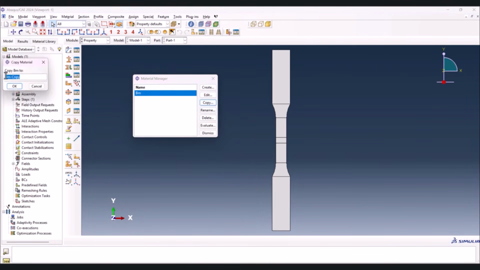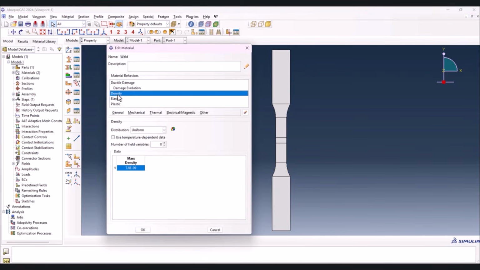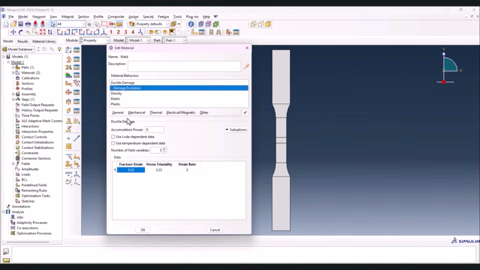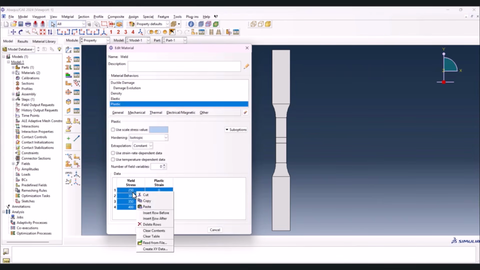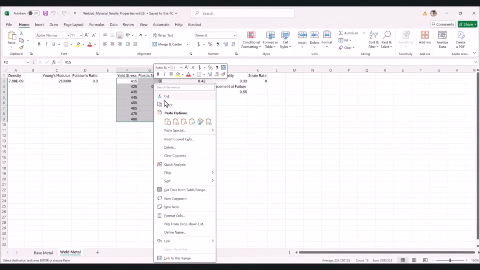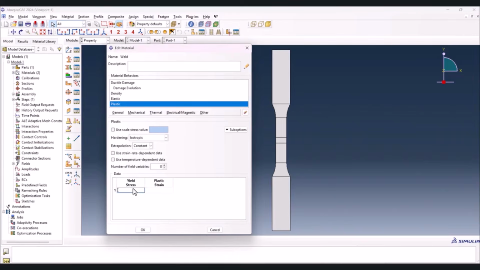It's better to copy the base metal and name it weld. Then we edit this. The density and the elastic modulus are the same, and the damage evolution is different, so that's plastic properties. Delete these rows, and let's go to the weld metal here and copy this one. Then we go here, simply paste it.